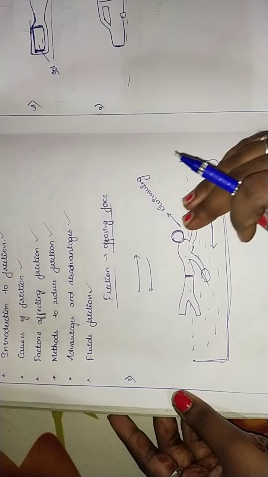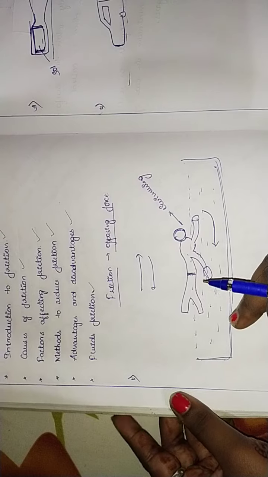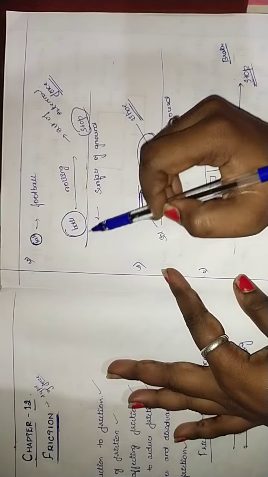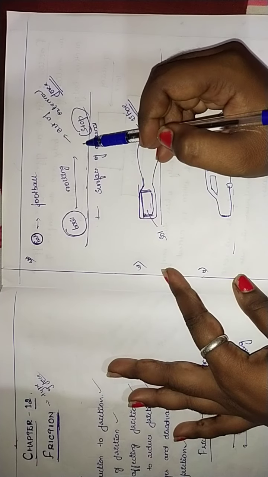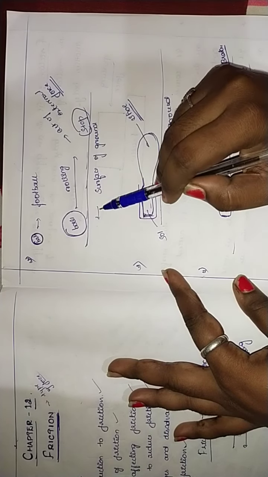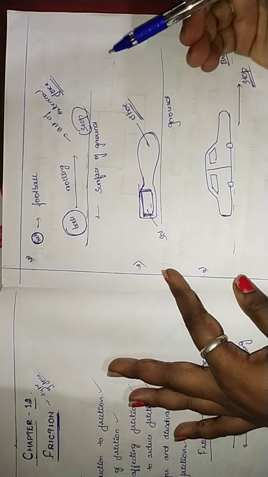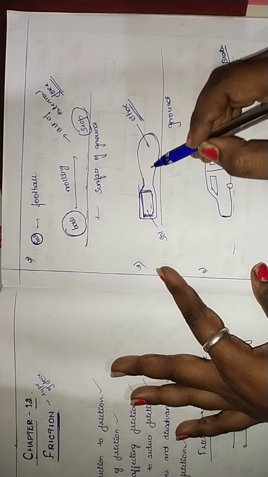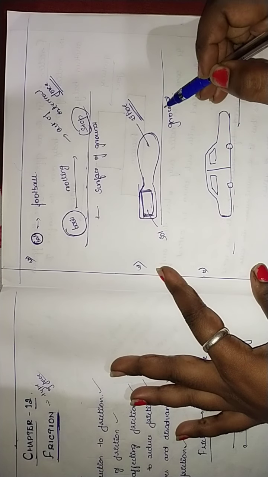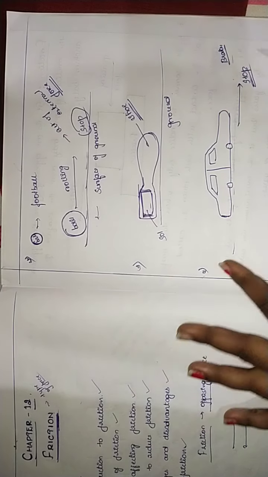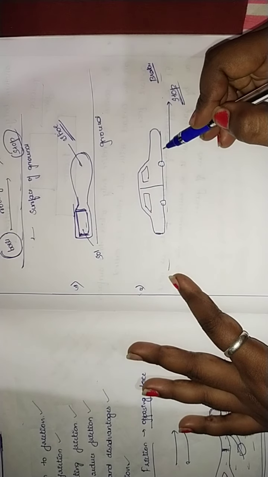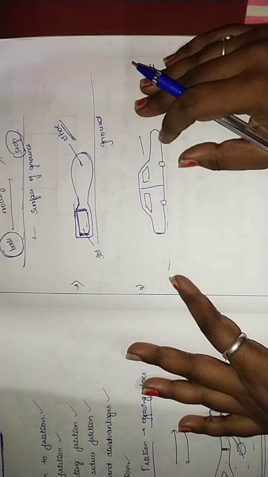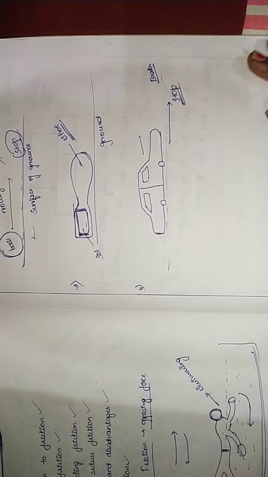To move forward, he pushes the water back. Friction also acts on a ball rolling, which stops at a certain point because of friction on the ground surface. Similarly, the sole of a shoe gets thinner from walking on the ground, and a moving car stops when we apply the brake.